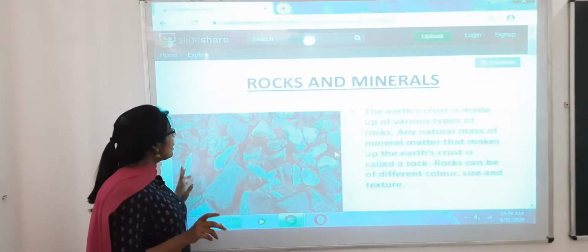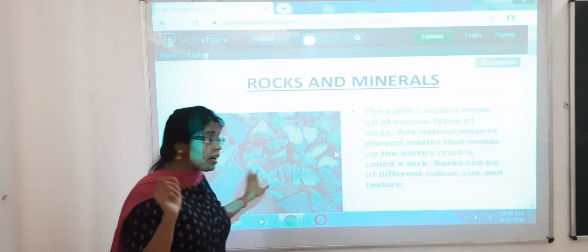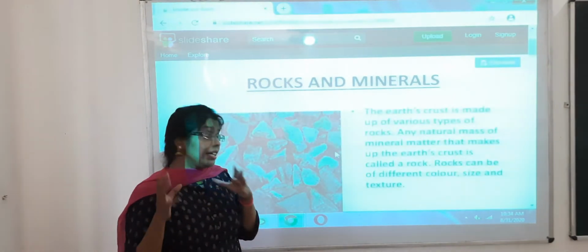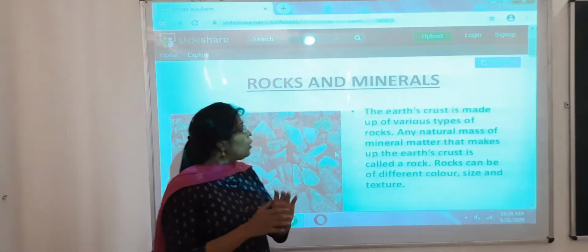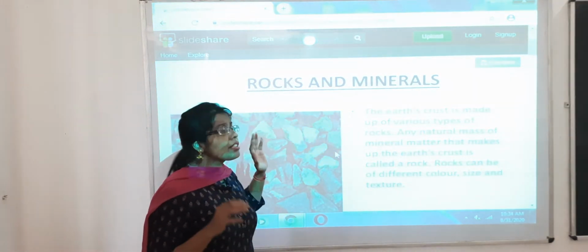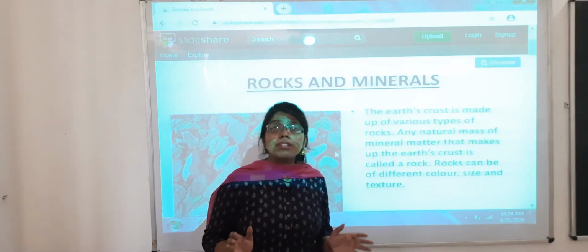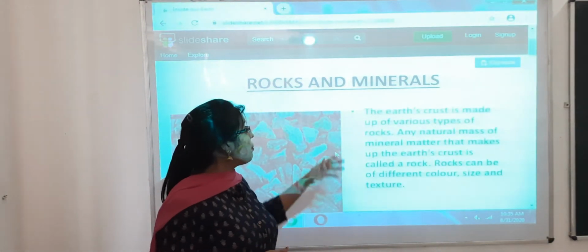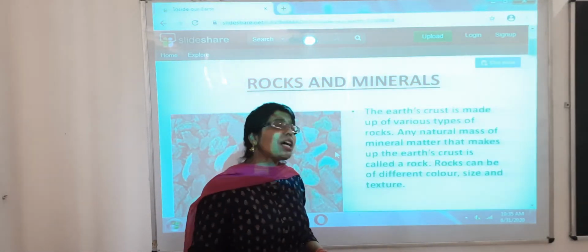You can see the figure here, the figure of the rock, how it appears. This rock can be of different color, size and texture. That means rocks differ in their colors, in their size, in their texture. So hopefully now the terms rocks and minerals are clear to you all. Minerals are naturally occurring substances, that means they occur naturally. There is no role of ours in creating minerals, they are naturally found, and the earth crust is made up of various types of rocks.